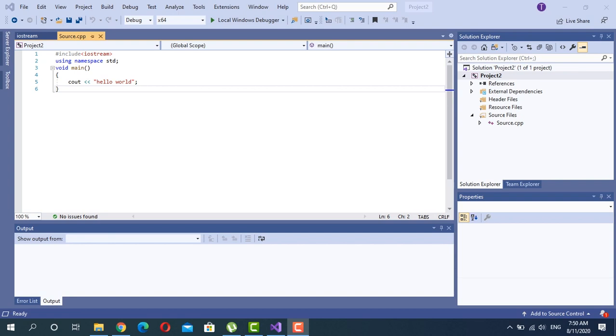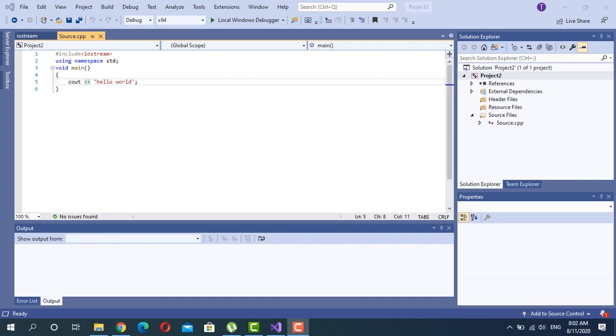So next the execution control goes to the cout statement, that is cout hello world. Here the compiler checks whether the header files are added or not, because cout is a predefined variable which is located in the iostream header file. If you didn't add this header file, it will raise an error. Cout is used to display the output on the screen. Output is nothing but the result of a program.